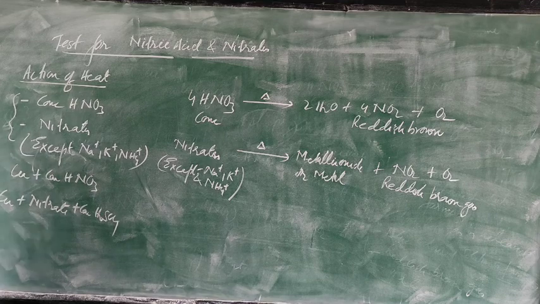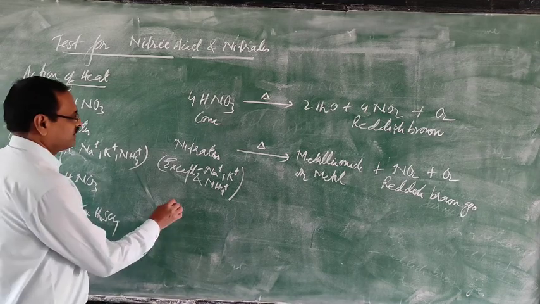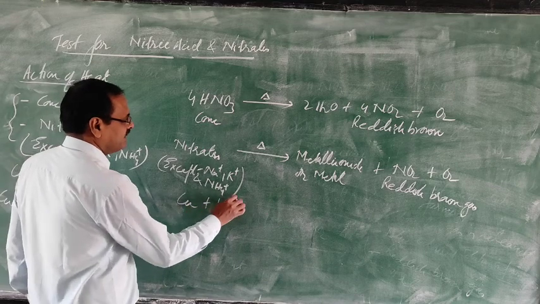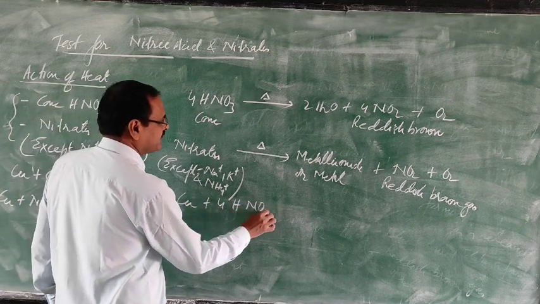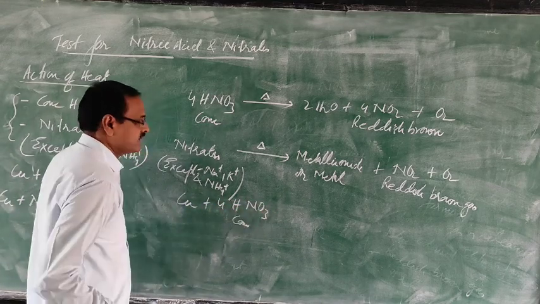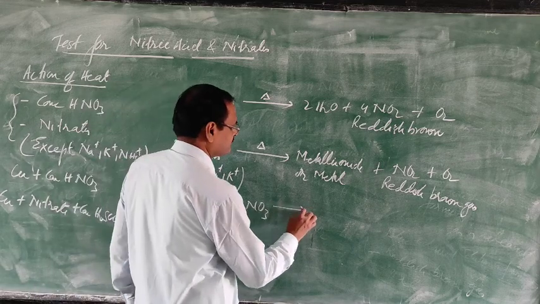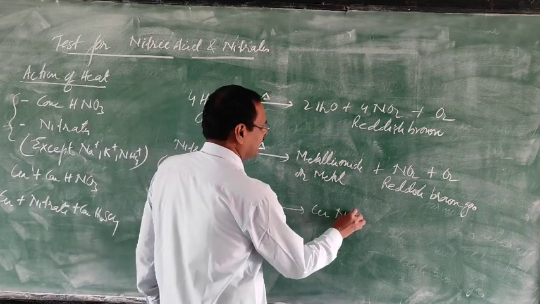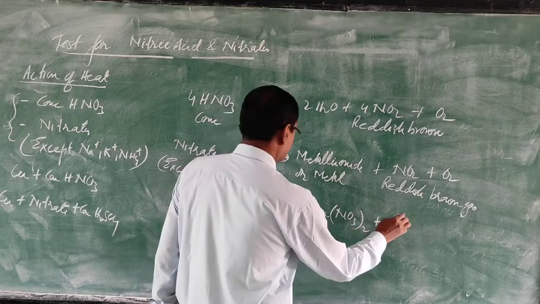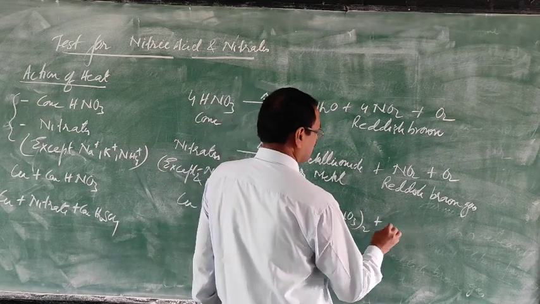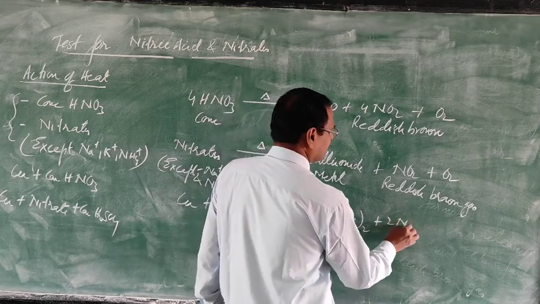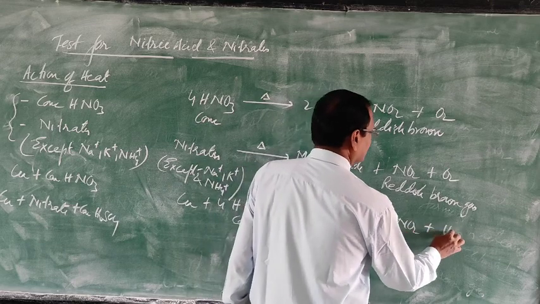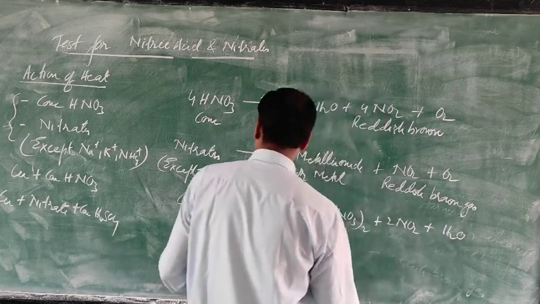These two tests are there. So when copper is heated with concentrated nitric acid, this will give copper nitrate, nitrogen dioxide and water.